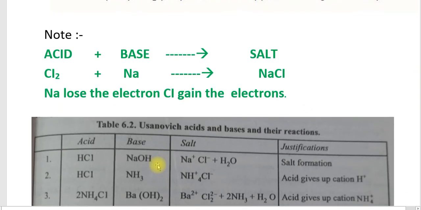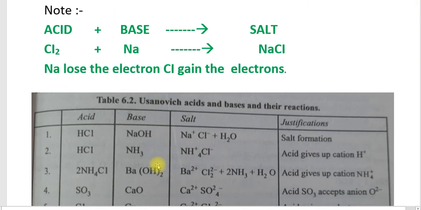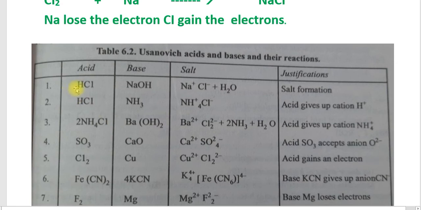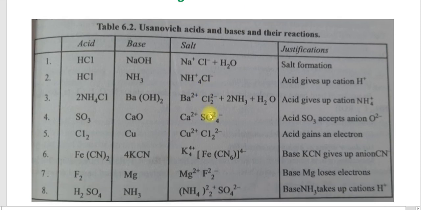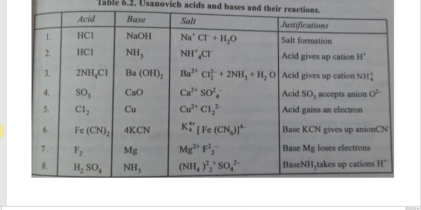Some more examples are given here. Acid HCl plus NaOH gives a salt, that is salt formation. The next example is HCl plus NH3. The acid gives up a cation and forms NH4+ Cl-. Just go through the examples and study them.